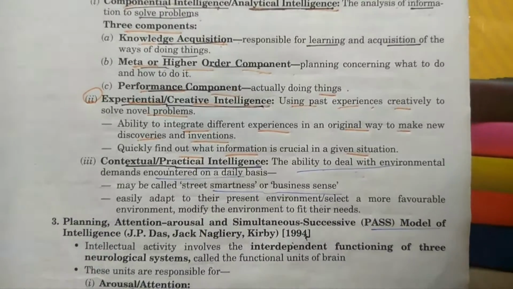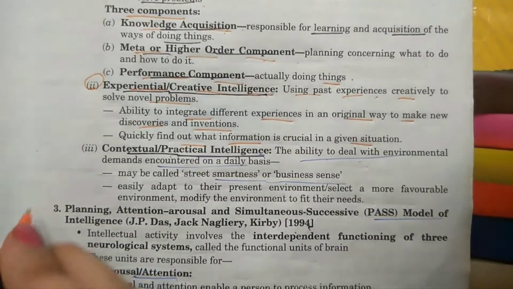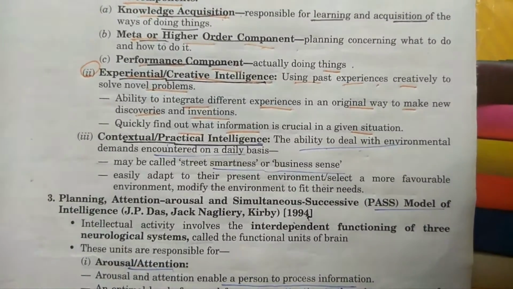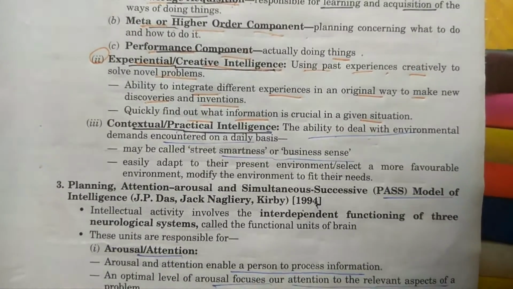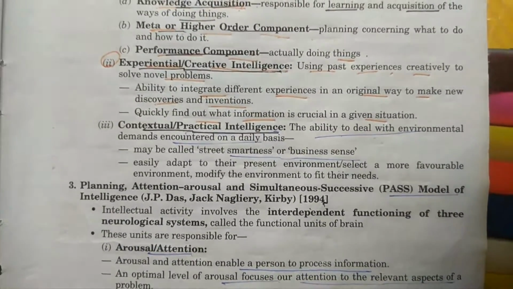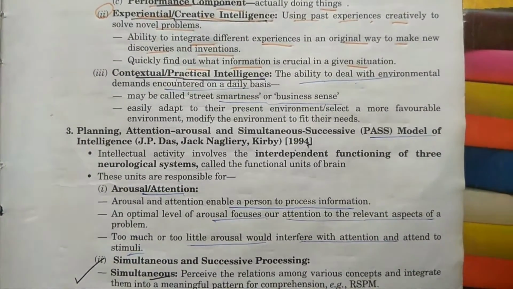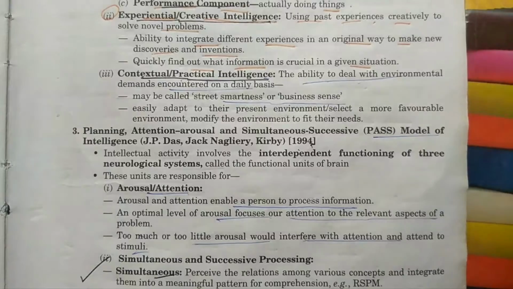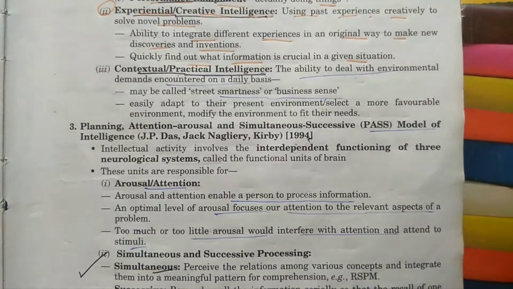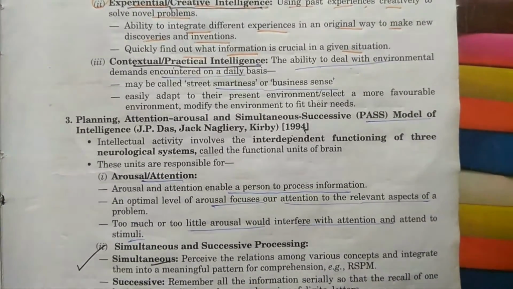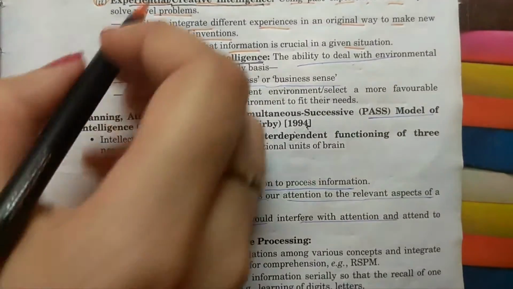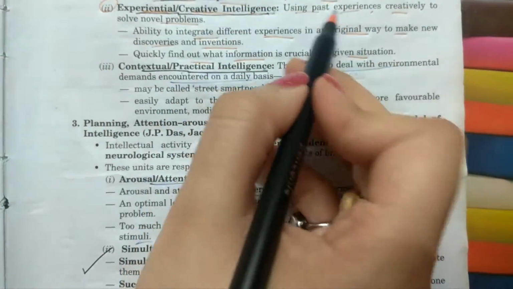Let's imagine that one person is trapped in a room. He can deal with the situation only if he has really seen such a situation earlier. He can make a way to get out of that trapped room. So this is experiential, that we can use past experience.